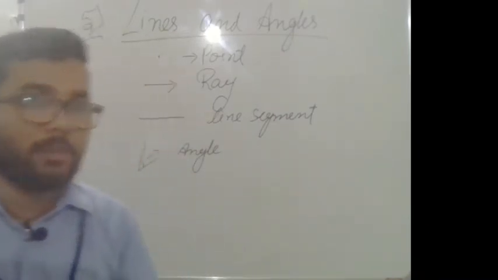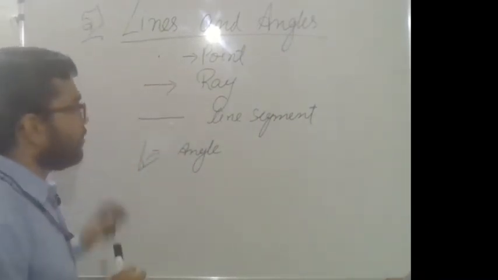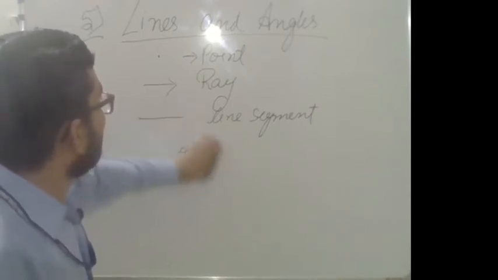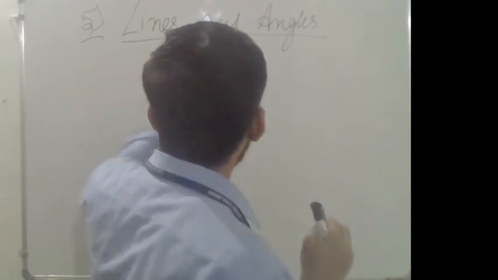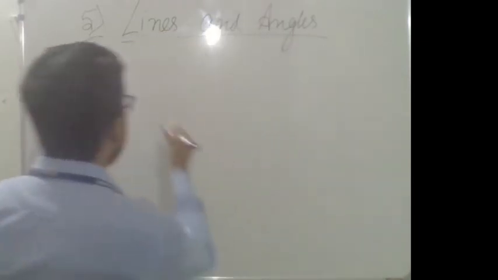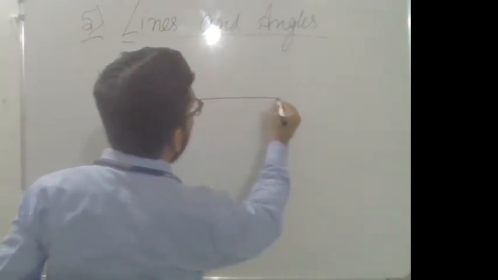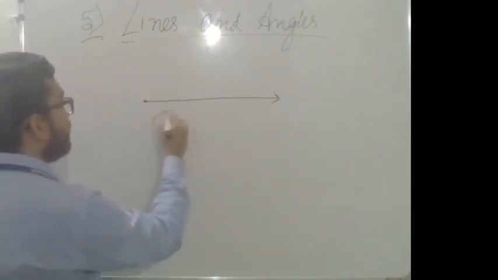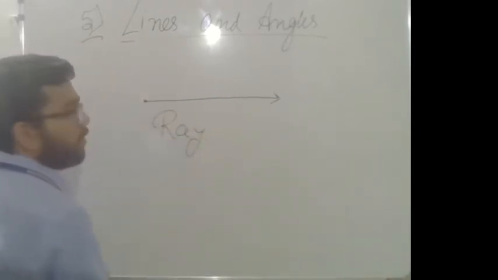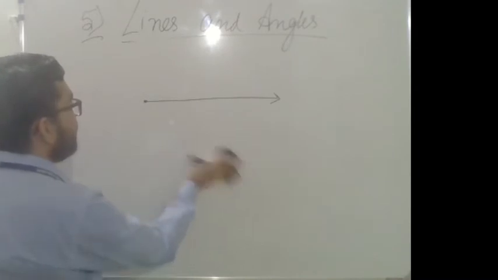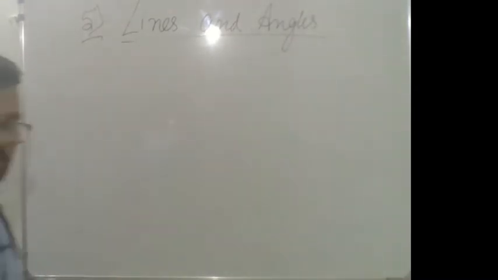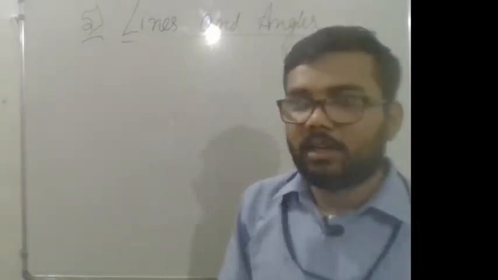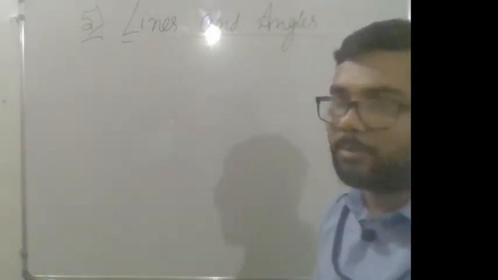When two line segments meet at a point, an angle is formed. When a line goes in a single direction, it is called a ray, like this. These are the things which you have already learned in the previous class. By using these things, we will move further in this chapter.